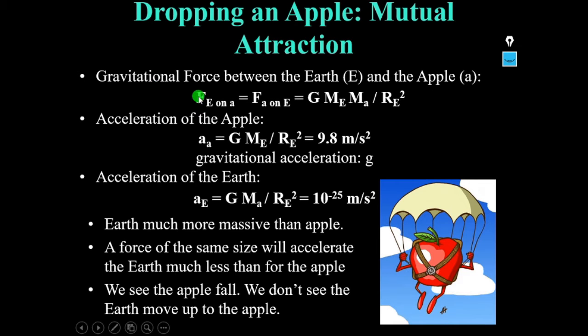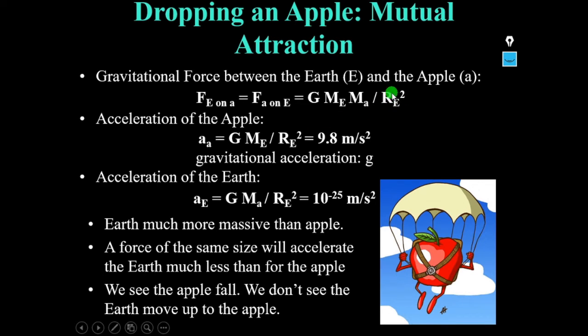So the force exerted by earth on apple is equal to the force exerted by apple on earth. According to the formula given by Newton, the force of gravity is equal to G into mass of earth times mass of apple by the distance between the apple and the earth, that is R E square.